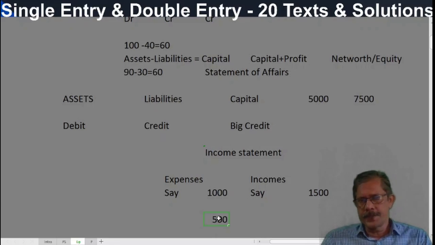This may happen in any business if business records are lost due to an accident, fire, etc. In such circumstances, from the available records, we prepare a statement of affairs. The difference between opening capital and closing capital will be treated as profit or loss. If a small businessman approaches a bank for taking a loan, the bank will always ask for a balance sheet. Okay, bring your balance sheet.